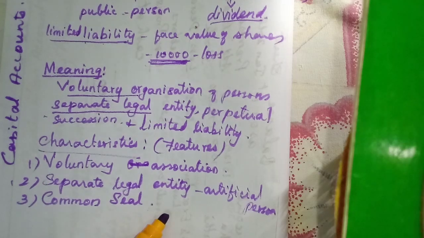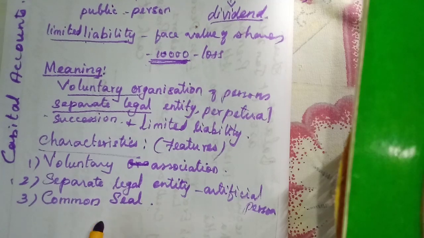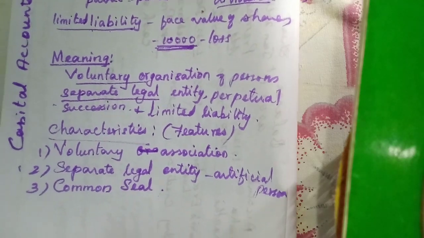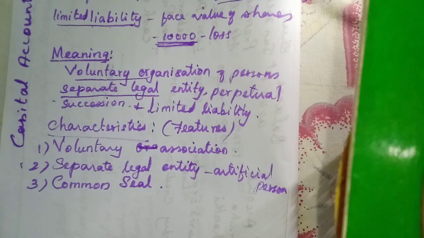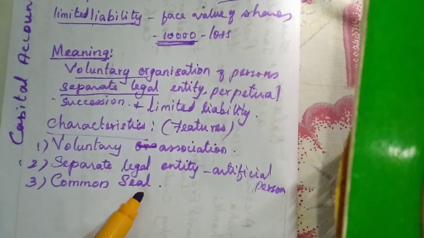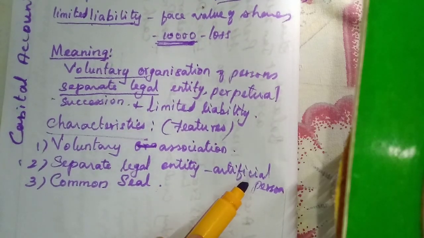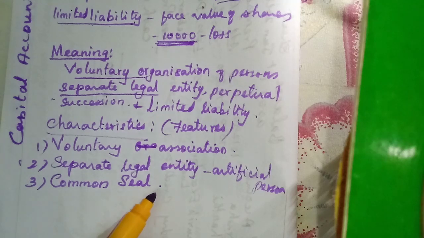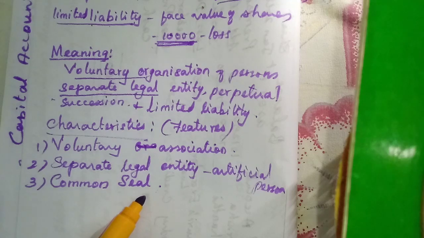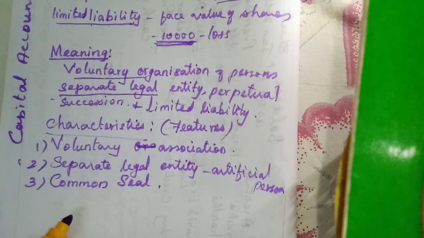That common seal will be there, in the document, if they keep the seal. That is why if anybody gets attestation in the certificates, they will ask to get the seal of that institution, isn't it? That is considered here in the company. It is considered as the artificial person. So in the name of the company, an authorized person can sign. That means that seal is considered as one evidence.